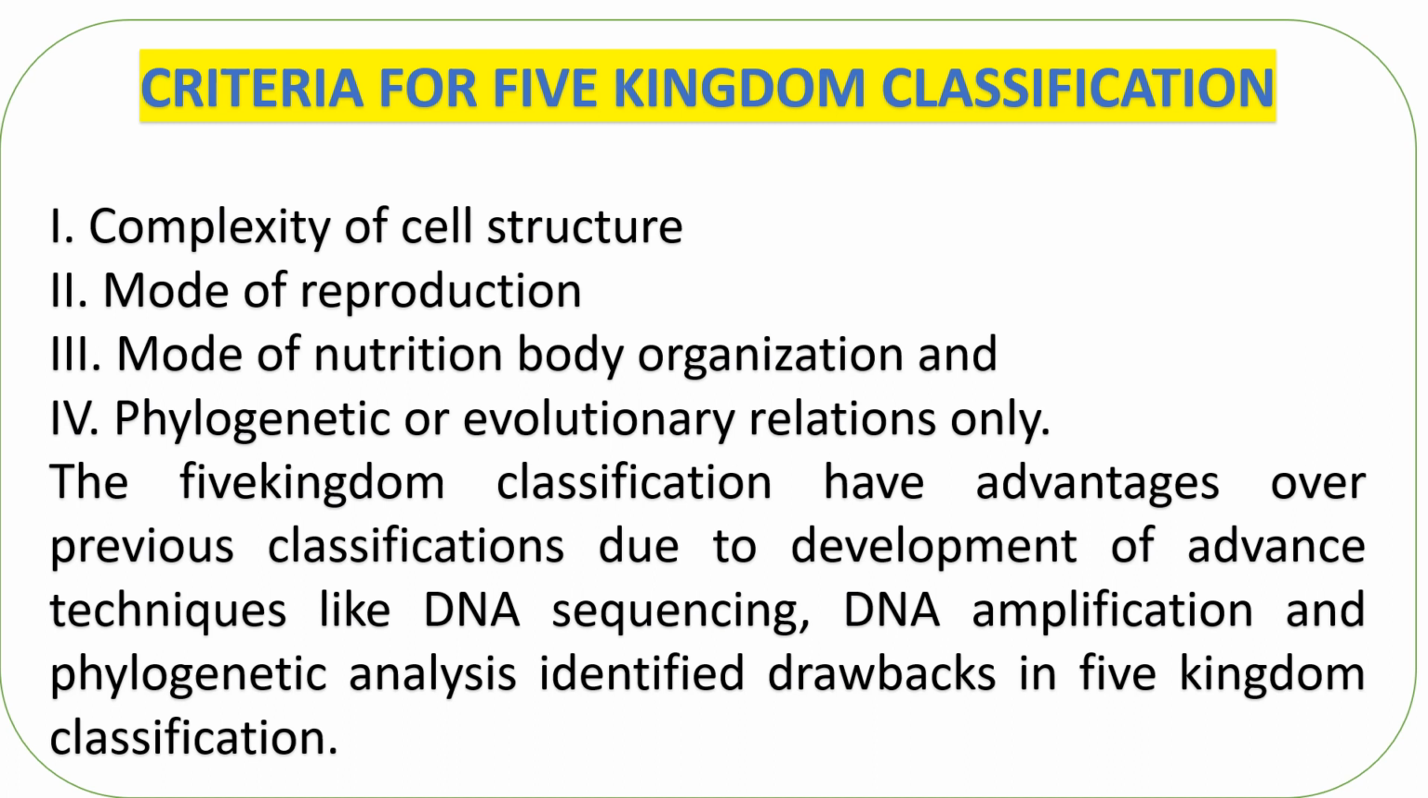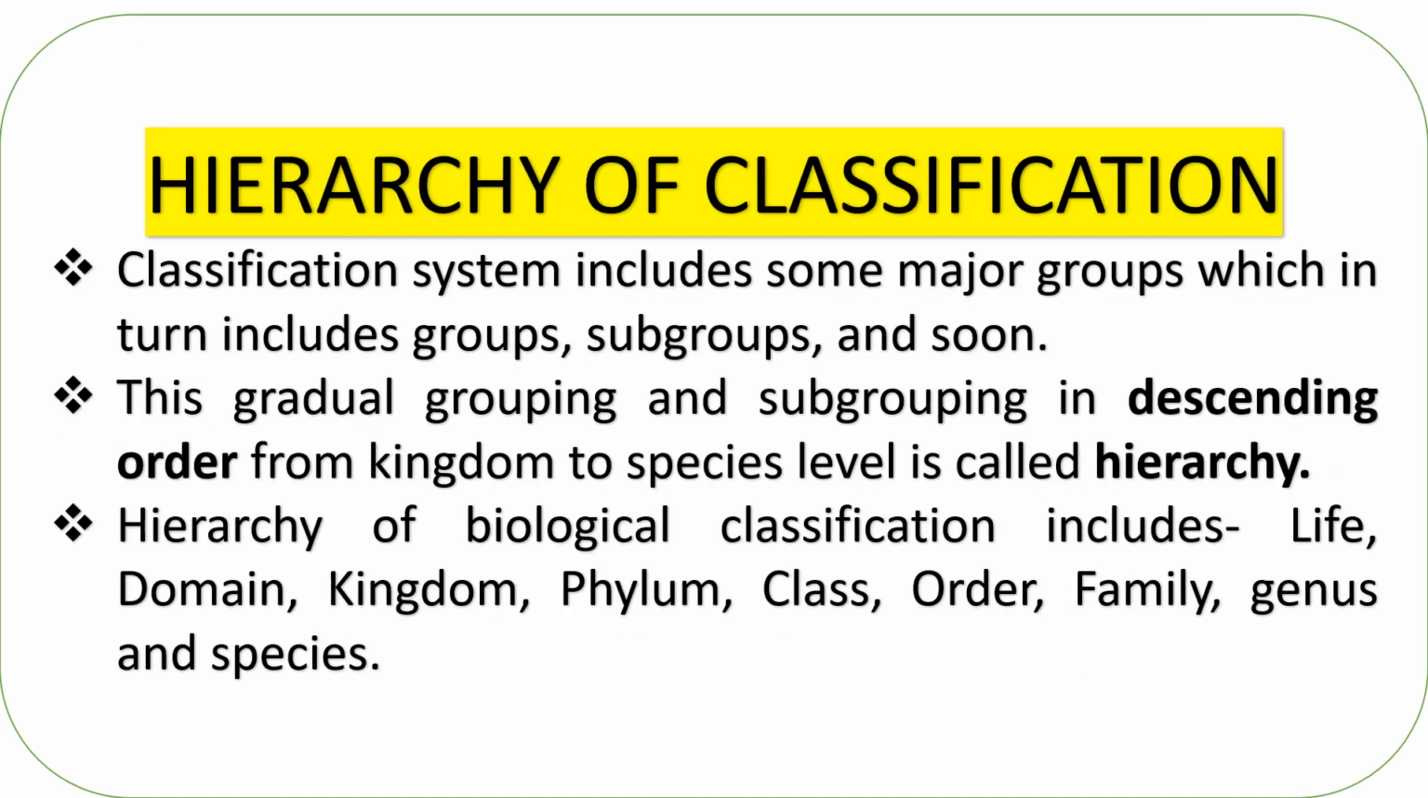The five kingdom classification has advantages over previous classifications due to the development of advanced techniques like DNA sequencing. DNA is the genetic material, deoxyribonucleic acid. This DNA has nucleotides, and the genetic information is stored in these nucleotides, that is adenine, guanine, cytosine, thymine. These are all the nucleotides. And also DNA amplification and phylogenetic analysis identified that.